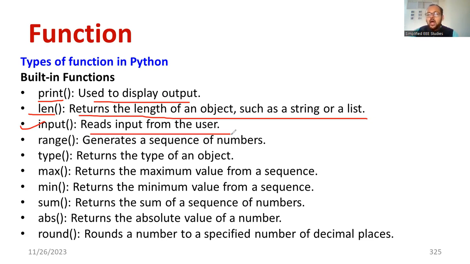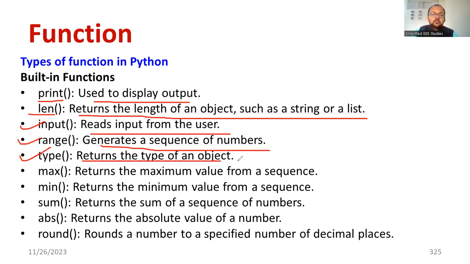Input takes an argument, like "enter the even numbers" or "enter the ATM pin"; you can ask the user to give the value. Another one is called range. It generates a sequence of numbers. That is the purpose of range. Whenever you use a for loop, we'll use the range.